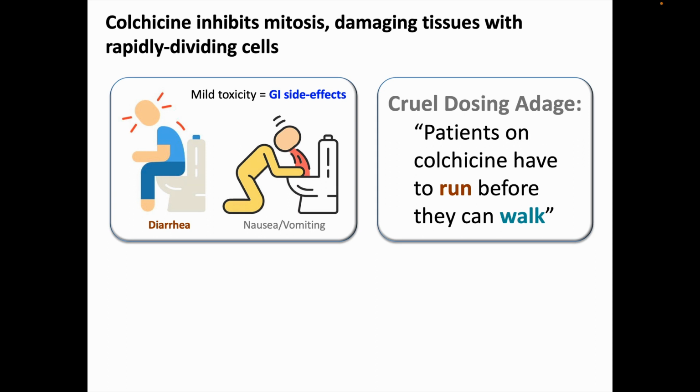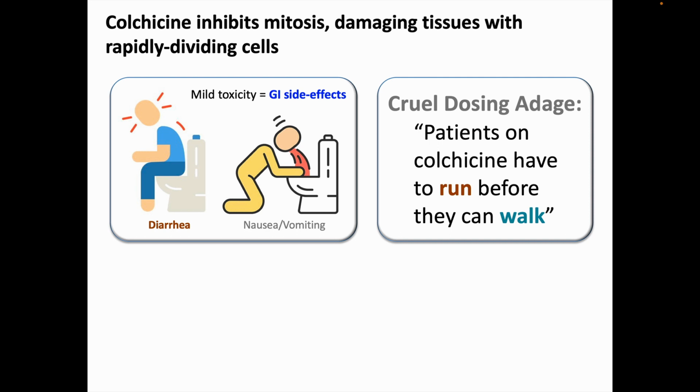Now we're going to focus on what happens with colchicine toxicity. Because microtubules are necessary to create the mitotic spindle, colchicine inhibits mitosis and will damage tissues with the most rapidly dividing cells. This especially includes the gastrointestinal mucosa. So with mild colchicine toxicity, we'd expect to see GI side effects like nausea, vomiting, and diarrhea.